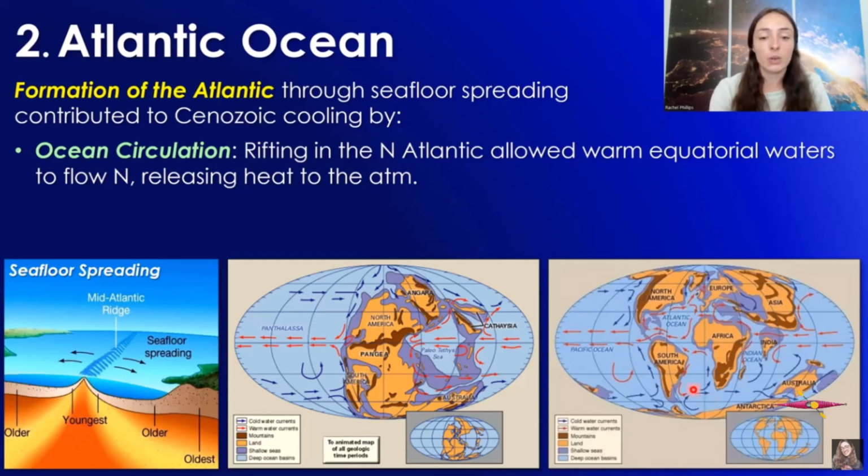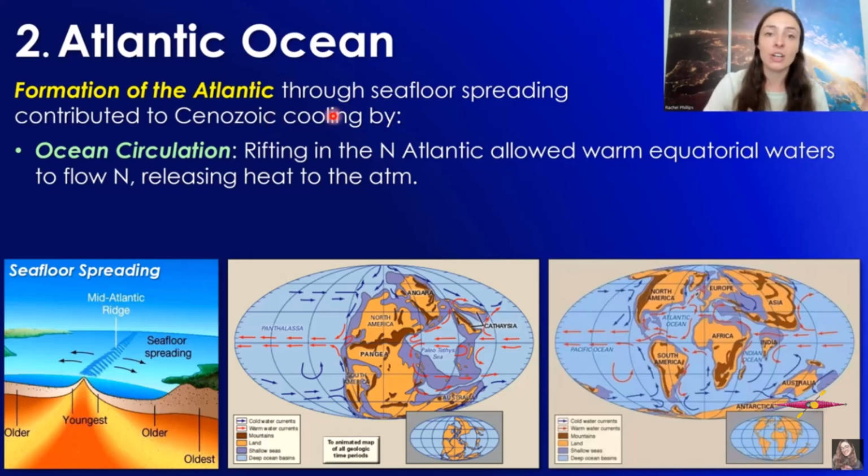Whereas before it had split, ocean circulation was very different because it was always limited to going around Pangaea and within the Tethys Sea area, but not getting in between the continental landmasses of Pangaea. Significantly, the rifting in the North Atlantic allowed warm equatorial waters to flow north, releasing heat to the atmosphere, and this contributed to the cooling trend during the Cenozoic.